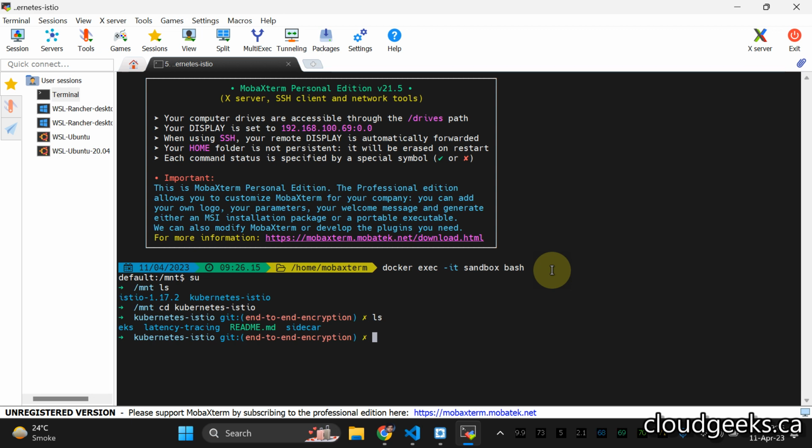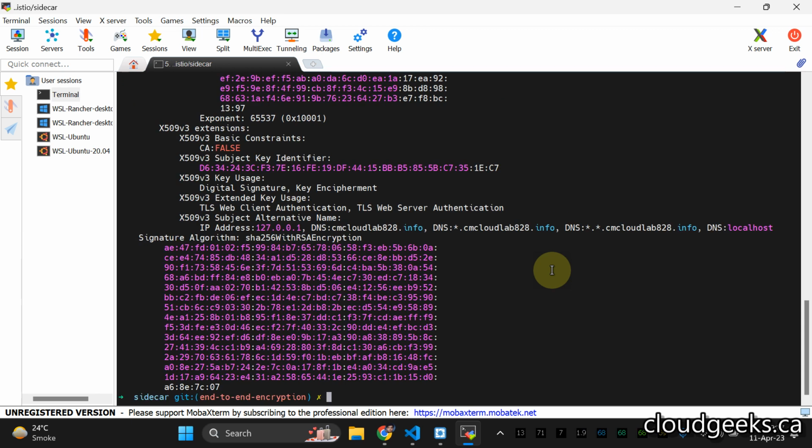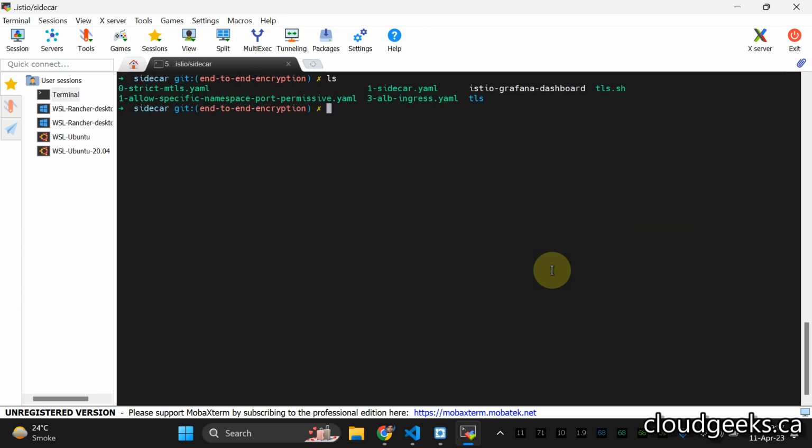So what we need to do is navigate to the sidecar section. As I already updated the domain name, I'm using the same domain name, the hosted zone, which I've already shown you. So I'm going to simply run this script. What it does is create a directory with the name TLS, and in that directory you'll see the cert with that domain name and the key as well, signed with the CA. So let's do that. It has already done that. Let me show you. You see, it has created this directory TLS, and in it we have all the certificates.